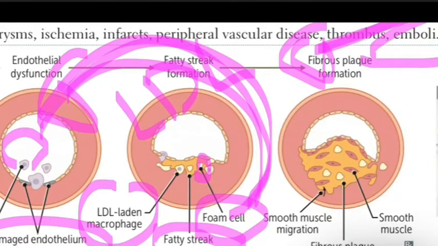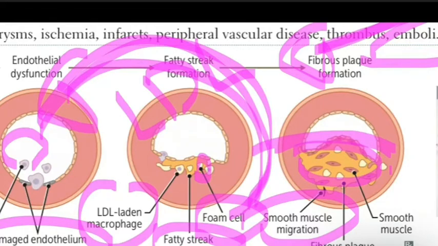After that, you will have smooth muscle cell migration into the lumen. So you will have here fats, LDL, macrophages, and smooth muscles, and all of that will cause inflammation, of course. This also blocks the lumen. It makes the lumen narrow, so you will have ischemia and diseases due to that, like angina and claudication, which decrease the blood flow to the tissues and organs.